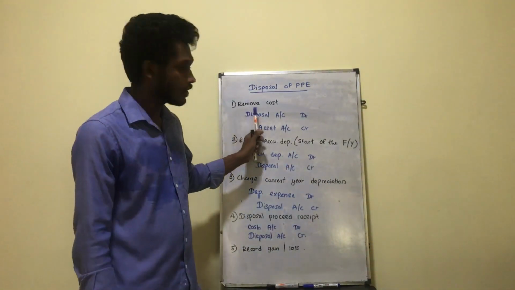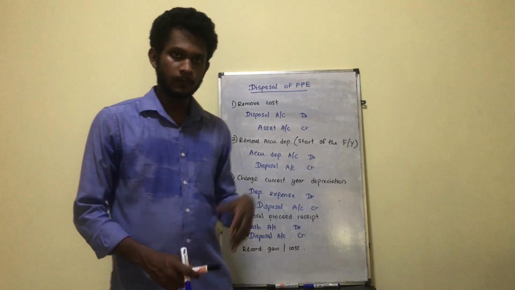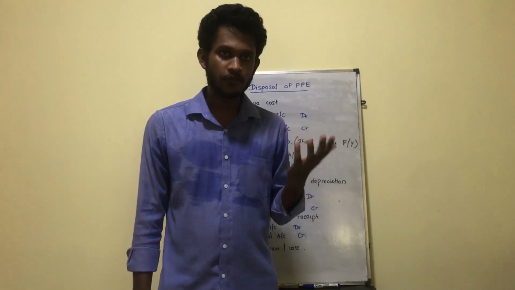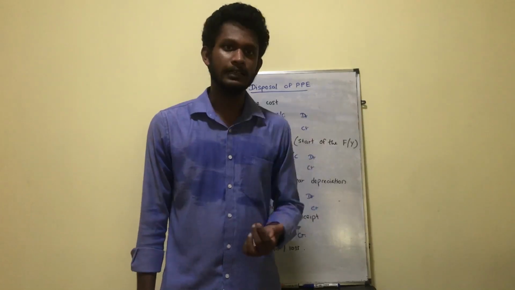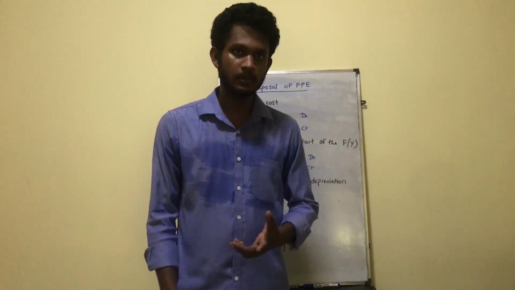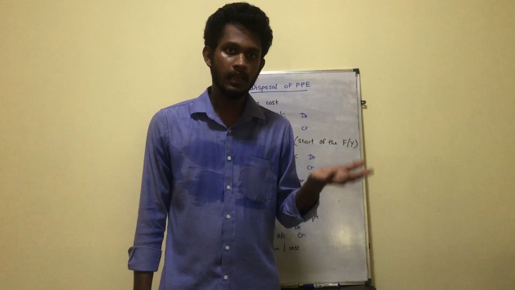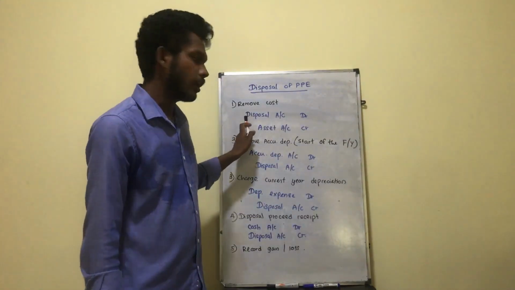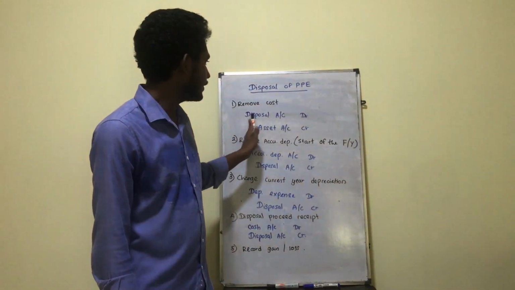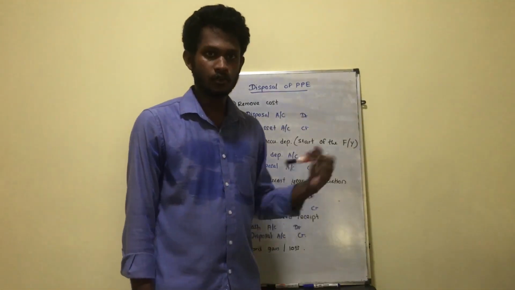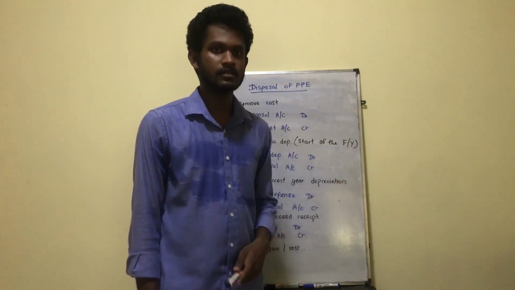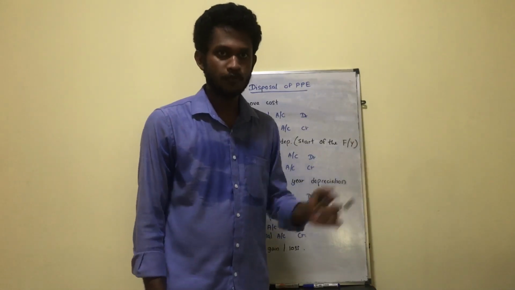The first one is remove cost. The cost of the asset is reflected in the asset account. If you are selling that asset, you have to remove the cost of the asset from the asset account. For that, we are creating a temporary account called the disposal account. Disposal account debit and asset account credit. So that asset no longer exists in the fixed assets portfolio.